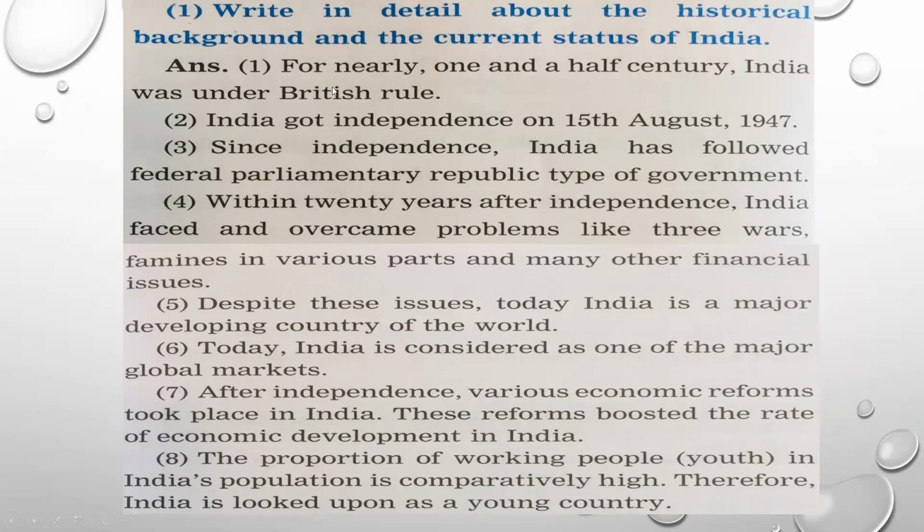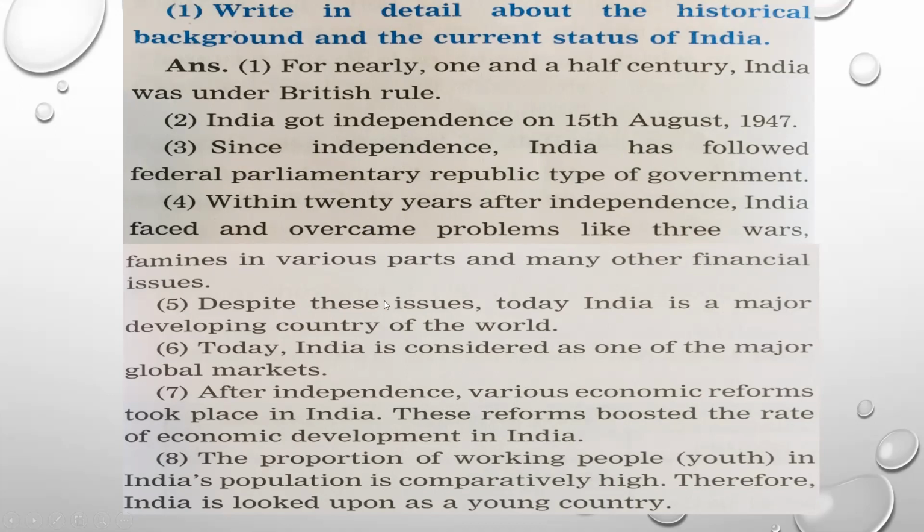For nearly 1.5 centuries, India was under British rule. We know that we got independence on 15th August 1947. Till then the Britishers were ruling India. Since independence, India has followed the federal parliamentary republic type of government. Within 20 years after independence, India faced and tried to overcome problems like three wars, plus famines as well as a number of financial issues. All these are the problems which India has faced in the past.